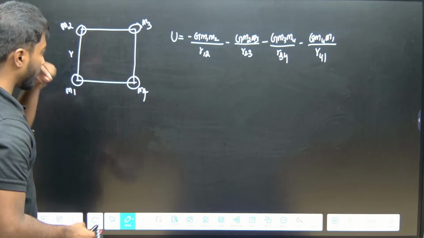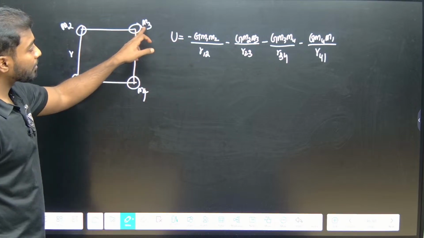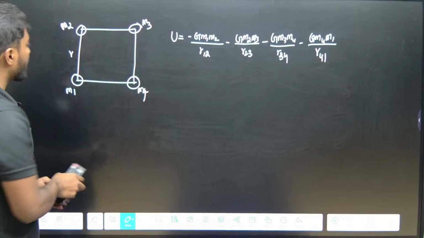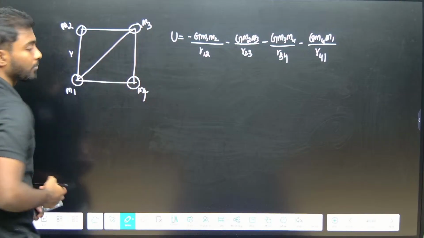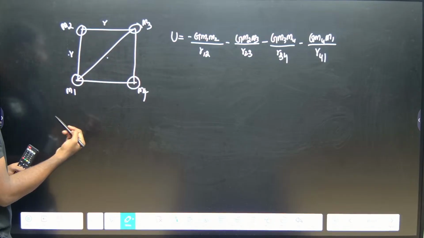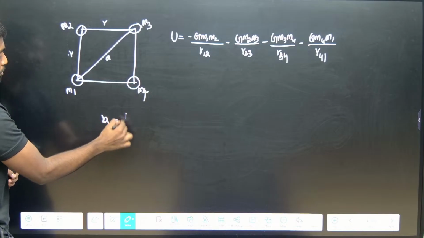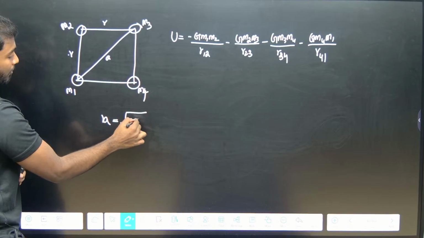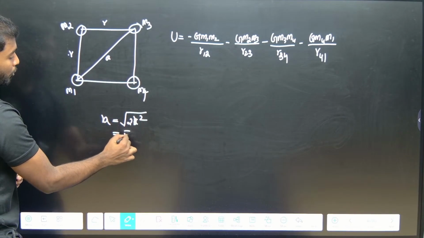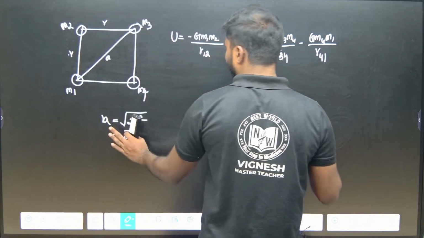Now if you see, is anything missing here? 1, 2, yes, it's there. 1, 3 is there? No, it's not there. I need to add 1, 3. So what is this distance? R, R, so for this one, the hypotenuse, let me take this as A. So A will be equal to under root of 2R square, which is nothing but root 2 R, right. For now, let me keep it as it is.